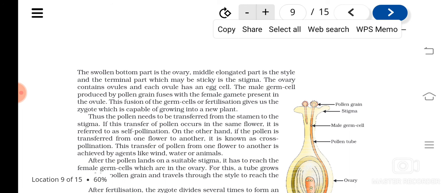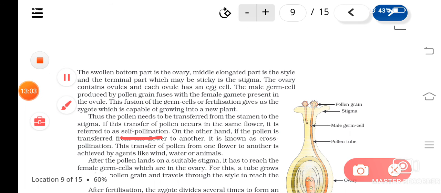And if this pollination is taking place between the anther and stigma of the same flower, or between the anther of one flower of one plant to the stigma of another flower of the same plant, then also we call it self-pollination. Okay, and if the pollen grains are transferred from one flower of one plant to another flower of another plant, then it is known as cross pollination. Understood? So what is cross pollination?